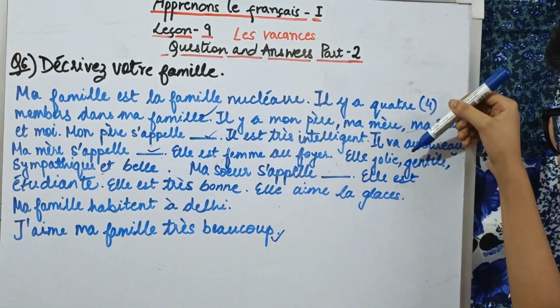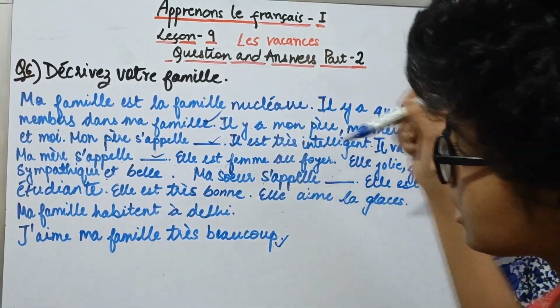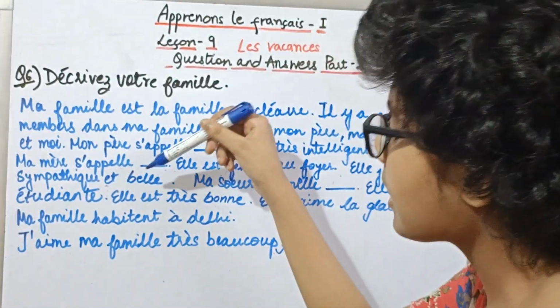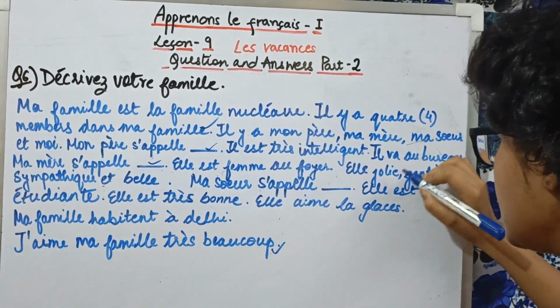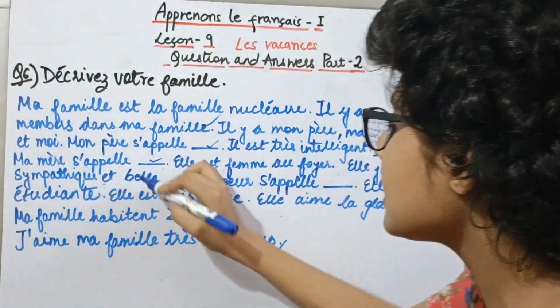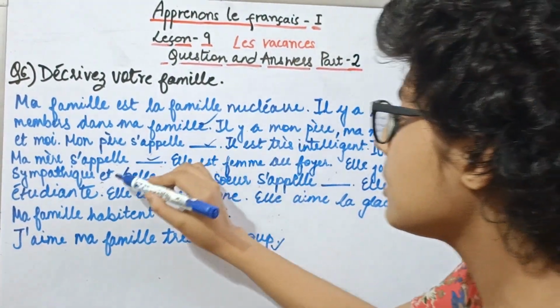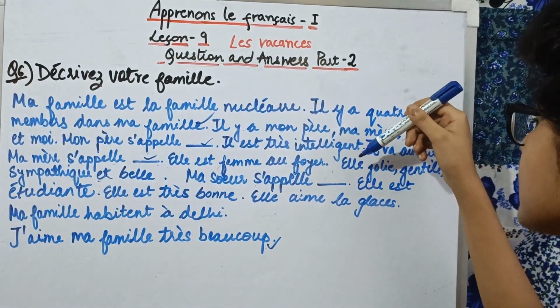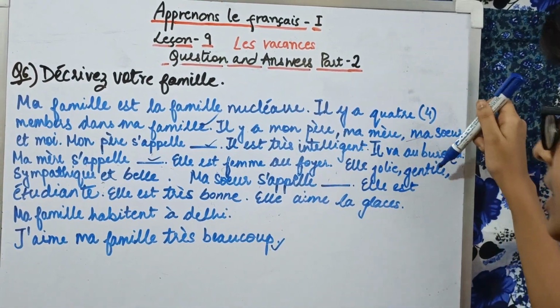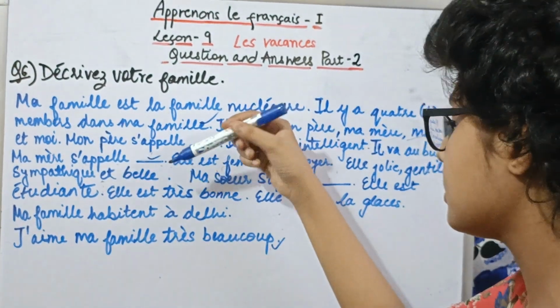Then we have elle est jolie, gentille, sympathique et belle. So why have I given a pause while reading this? Jolie, gentille, sympathique et belle. These are all adjectives and are very important to describe someone for a female. So for example, she is pretty, gentle, sympathetic and beautiful.